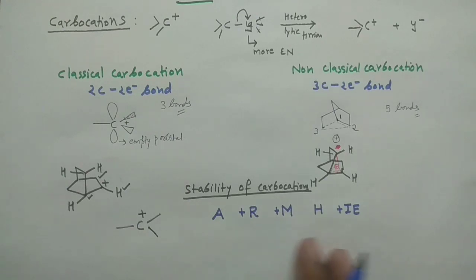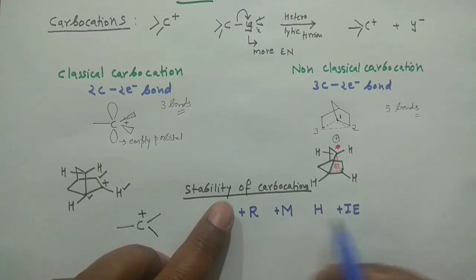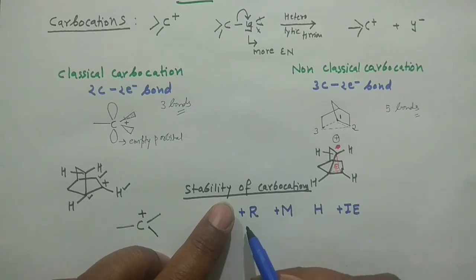And you should know all these concepts very well. For example, if you have a particular carbocation in which the aromaticity concept is also operating and resonance is also operating, then always aromaticity will dominate and you will decide the stability of that carbocation based on the aromaticity. If aromaticity is not there and you are looking for the stability, then you will follow this particular order. Say mesomeric effect is also operating and resonance is also operating, right?